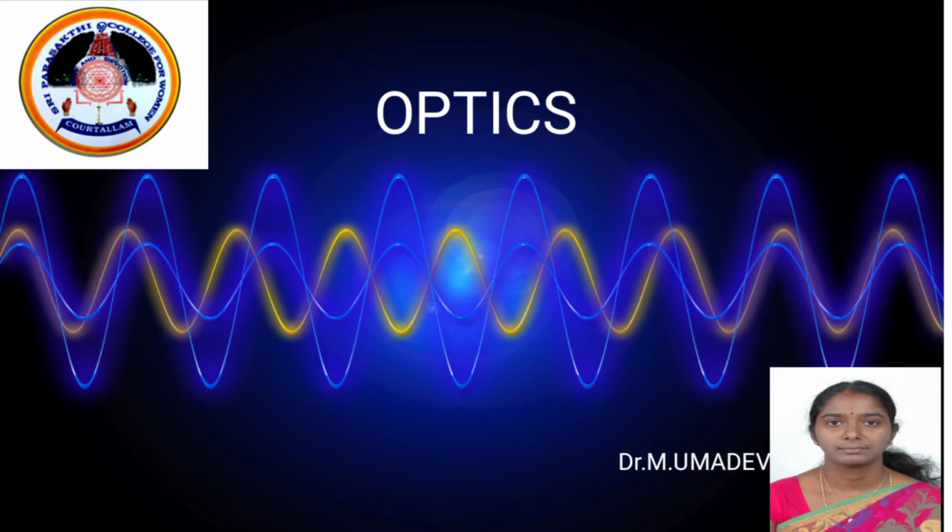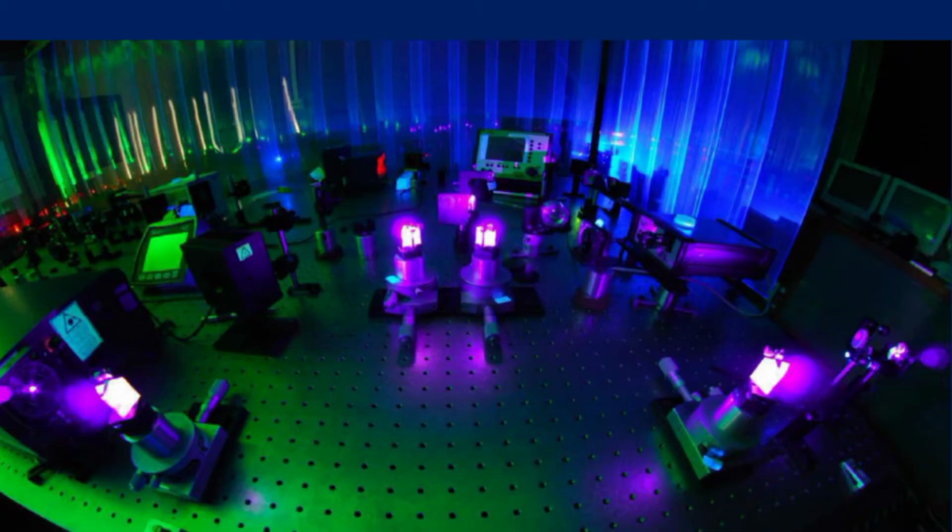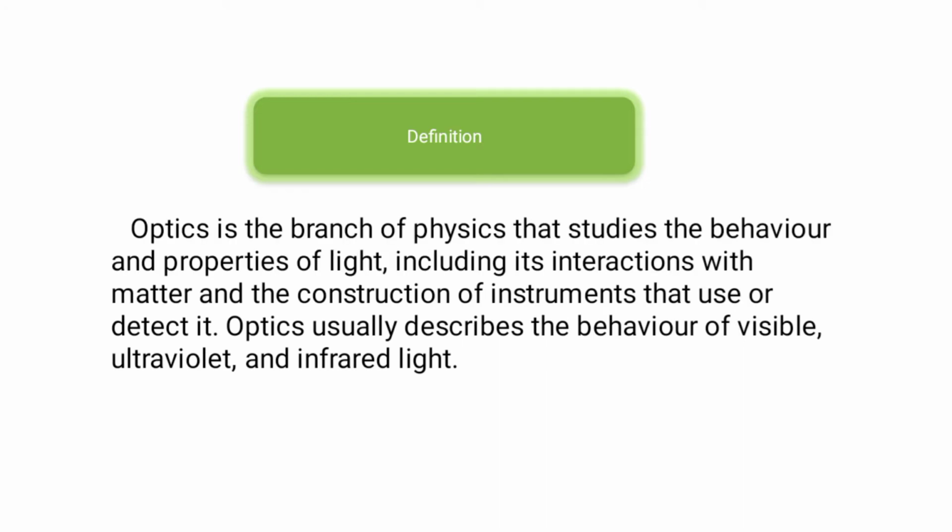In this video, I am going to discuss the fundamentals in optics. Anything which is related to light comes under optics. Optics is a branch of physics that studies the behavior and properties of light, including its interaction with matter and the construction of instruments that use or detect it. Optics usually describes the behavior of visible, ultraviolet and infrared light.